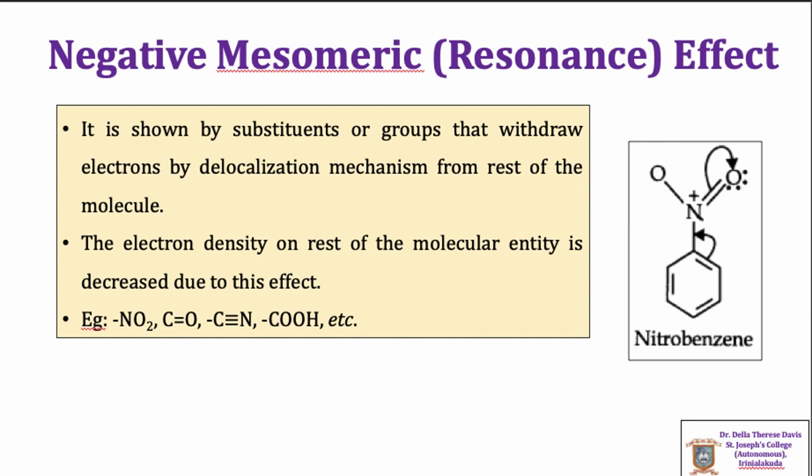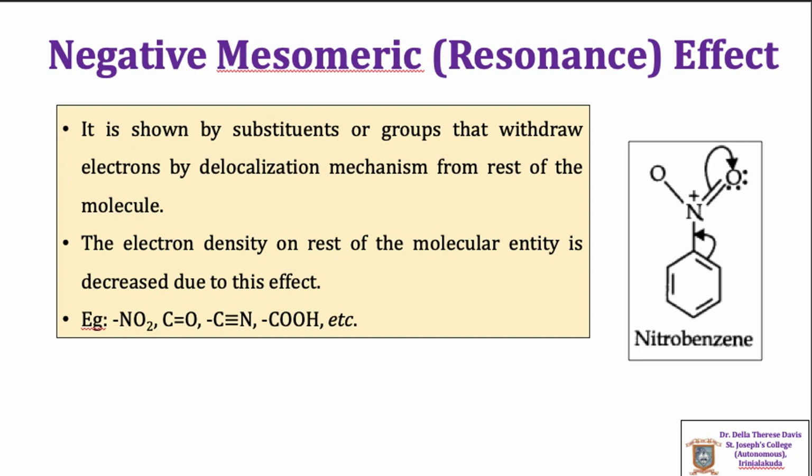Then what is negative mesomeric effect? Negative mesomeric effect is shown by substituents or groups that withdraw electrons by delocalization from the rest of the molecule. Thus, the electron density on the rest of the molecular entity is decreased due to negative mesomeric effect. Examples of groups showing minus M effect are NO2, CO, CN, COOH groups, etc.